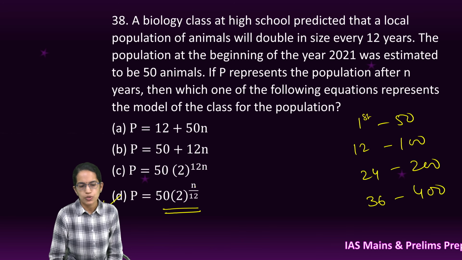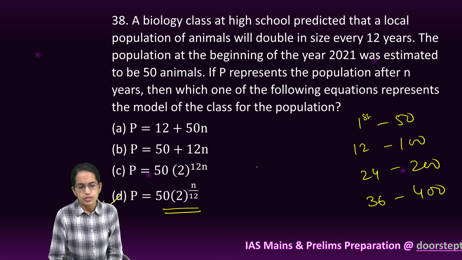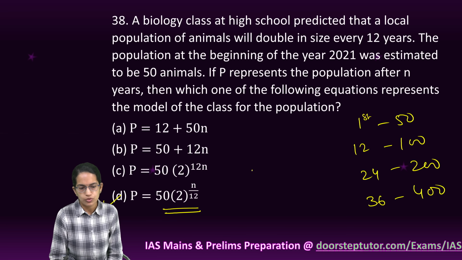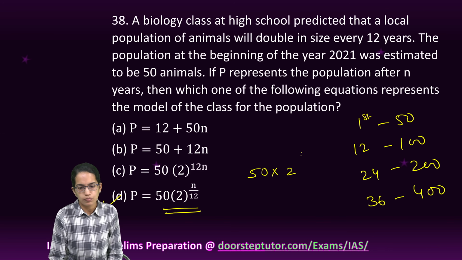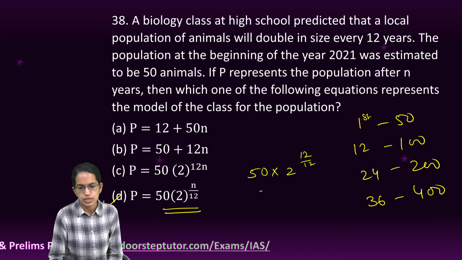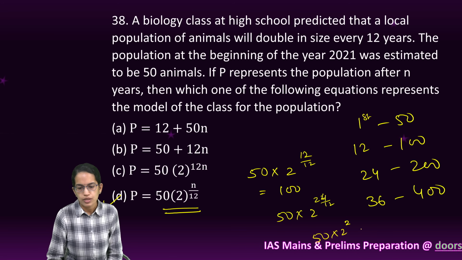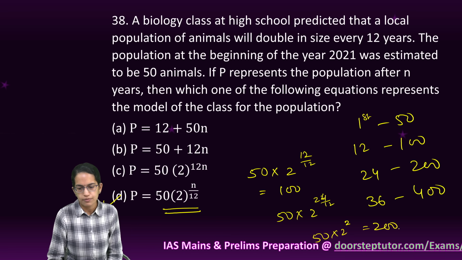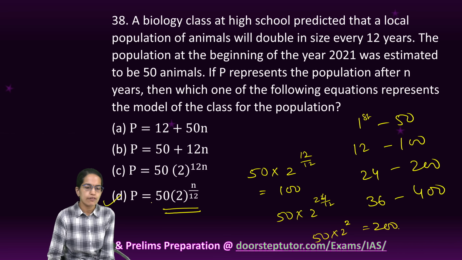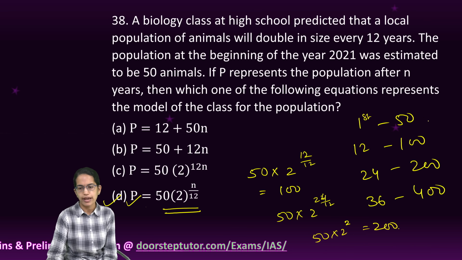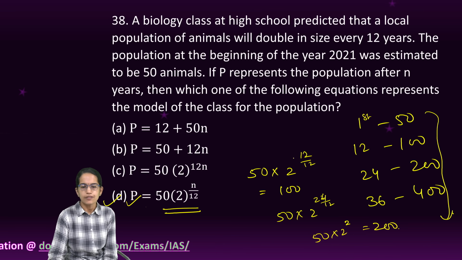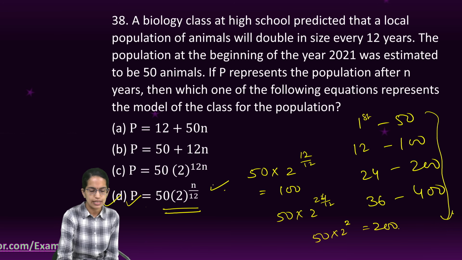Why? I substitute n for 12. So it is 50 into 2 raised to power 12 by 12. So it is 100. 50 into 2 raised to power 1. 50 into 2 raised to power 24 by 12. So 50 into 2 raised to power 2, which is 200. Okay, and so on. So therefore D becomes the right option. I have already explained it with a simple method. You can substitute it with the formula and see how it works.